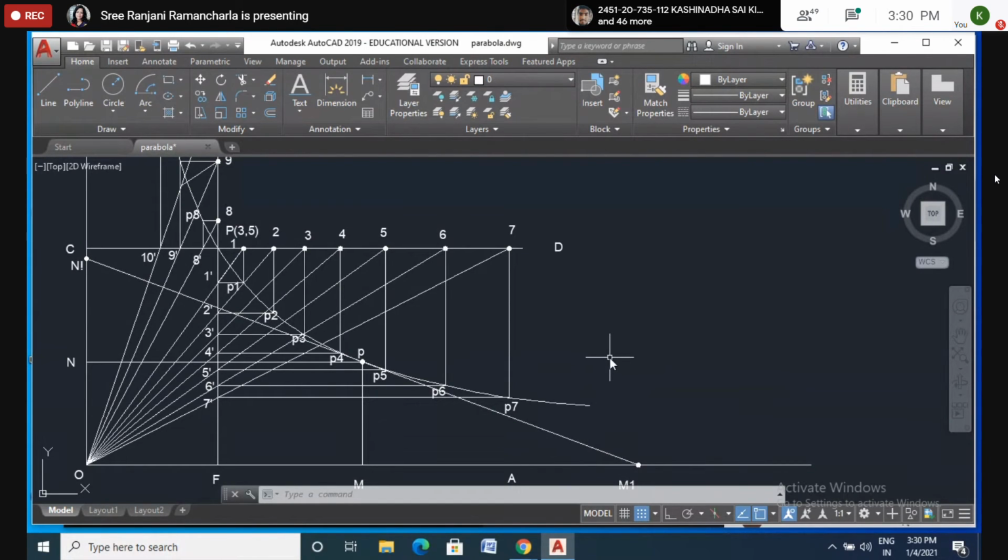So how to draw the normal? Perpendicular to the tangent, passing through that point, is the normal.